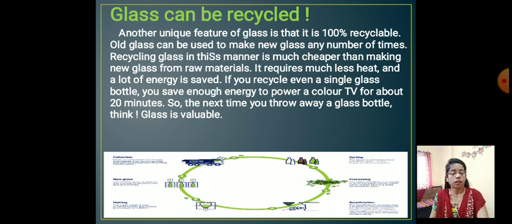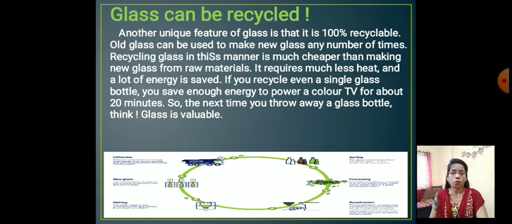Now here glass can be recycled. Another unique feature of the glass is that it is 100% recyclable. A variety of things are made out of glass, and it doesn't take much money.